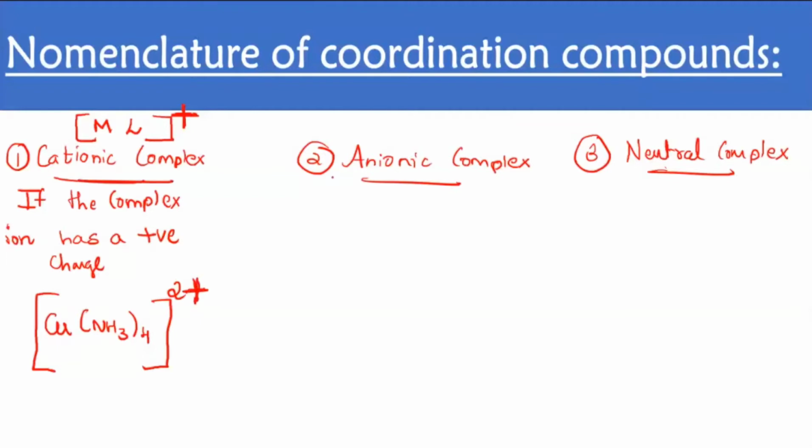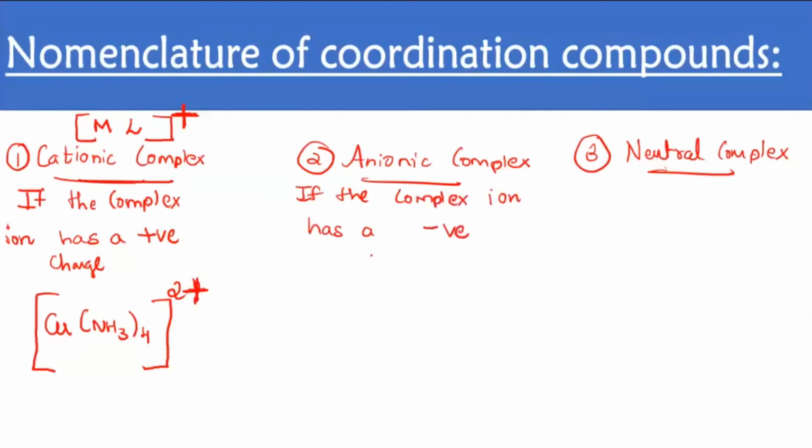Then we have the next one, anionic complex. Anionic complex is if the complex ion has a negative charge.